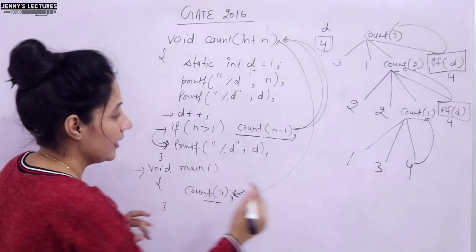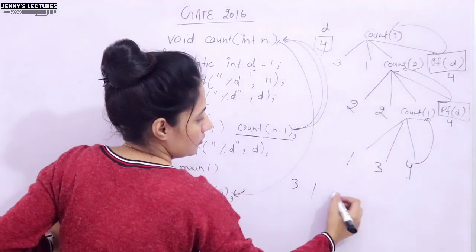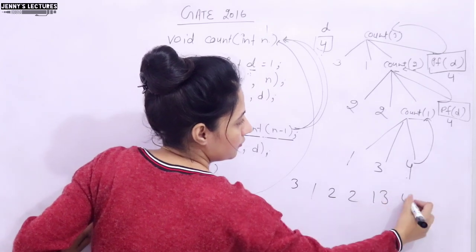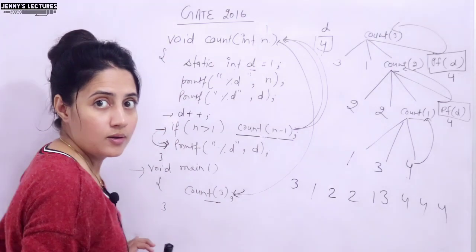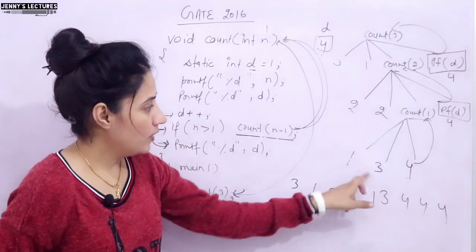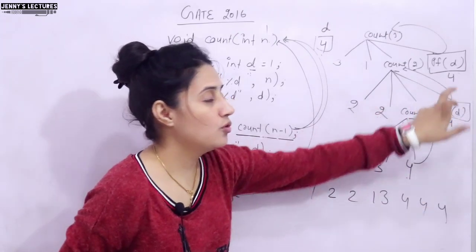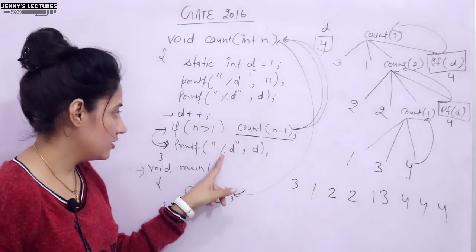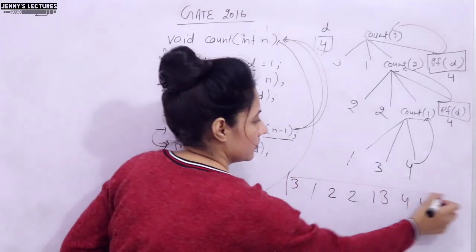So now what output you will get? 3, 1, 2, 2, 1, 3, 4, then 4, then 4. So this 3, 1, 2, 2, 1, 3 would be printed while moving forward, and this 4, 4, 4 would be printed while moving backward, because this is after the recursive call. That is why it is non-tail recursion.